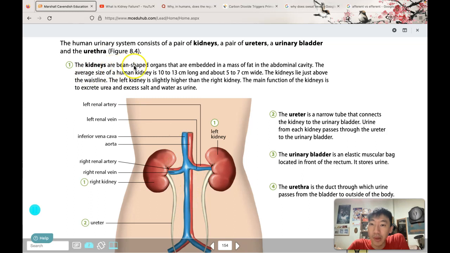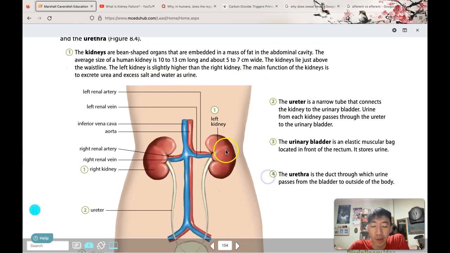Now the kidneys are bean-shaped. Not bean-sized, bean-shaped organs. They are around this size. The average kidney is about 10 cm long, like this much, and about 5 cm wide. The kidneys lie just above the waistline. The left kidney is slightly higher than the right kidney. I don't know why, I think it's just evolution. And the main function of the kidneys is to excrete urea and excess salt and water as urine.